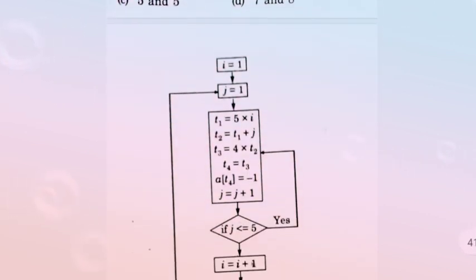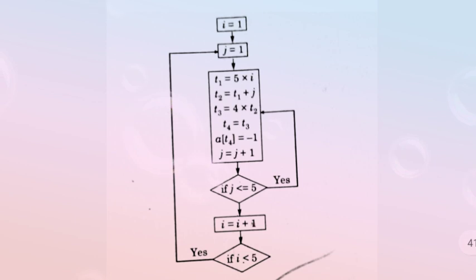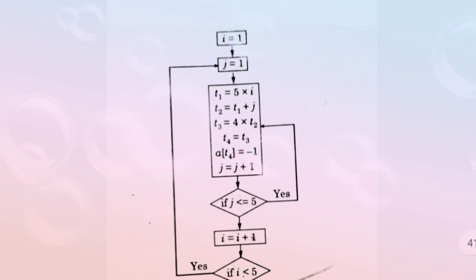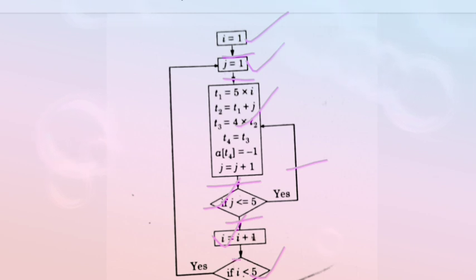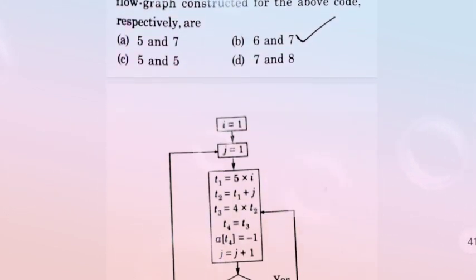Now we come to the solution. So this is the control flow graph for the above question. How many nodes are there? Total number of nodes: 1, 2, 3, 4, 5 and 6. So total number of nodes is 6. Now total number of edges: 1, 2, 3, 4, 5, 6 and 7. So total number of edges is 7. So we easily say that total number of nodes is 6 and total number of edges is 7, which is represented here. So option B is the correct answer.